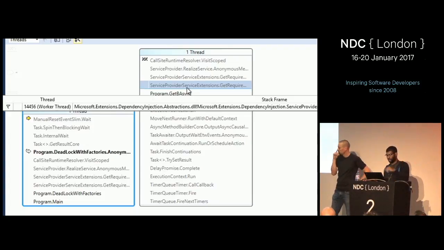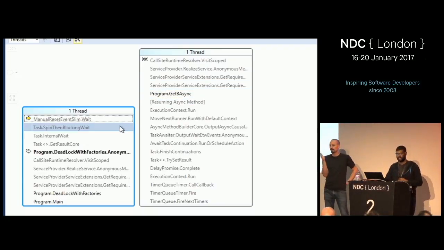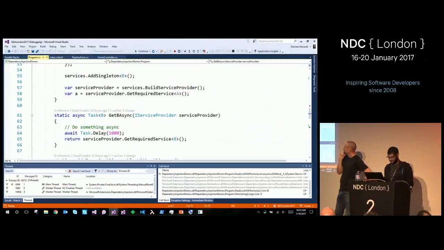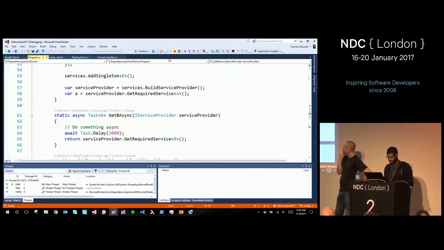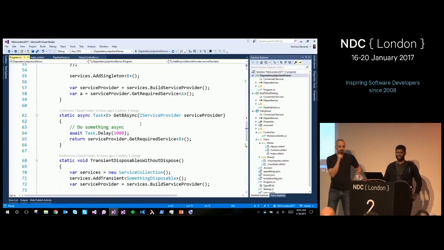So what it means is that every request just hangs completely. Basically, any call to get service now just hangs. They're all waiting on the same lock. So scary and fun. So don't do that. But if you had some code that maybe calls into code you don't know about, in your factory that happens to do basic stuff that doesn't call get service, it's fine. That works.